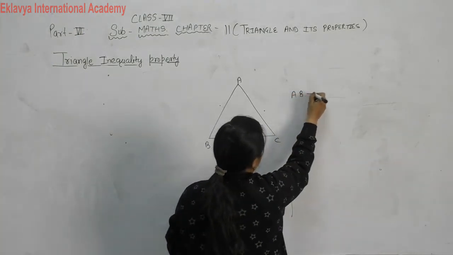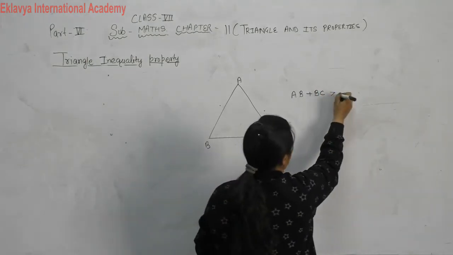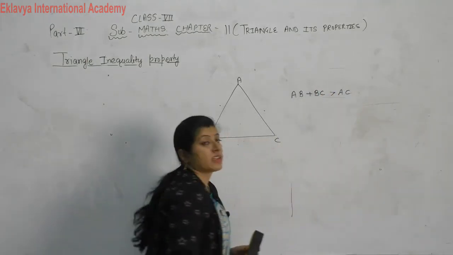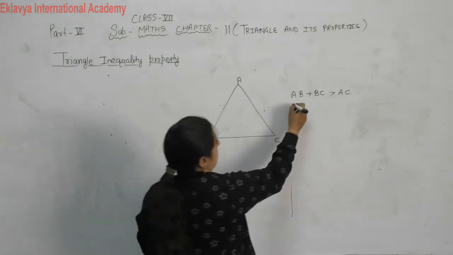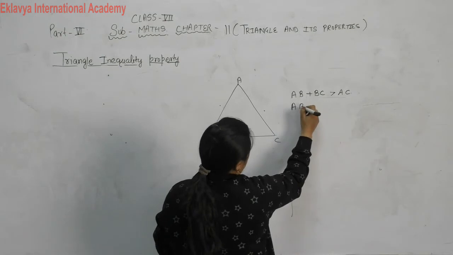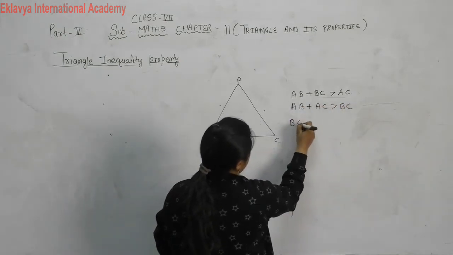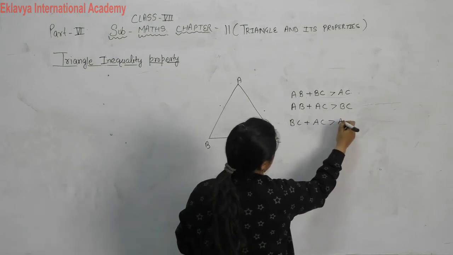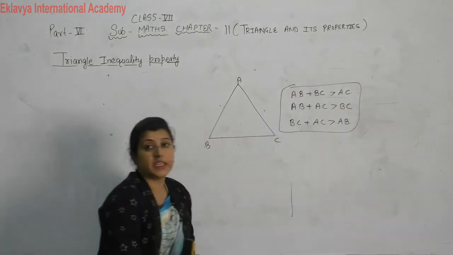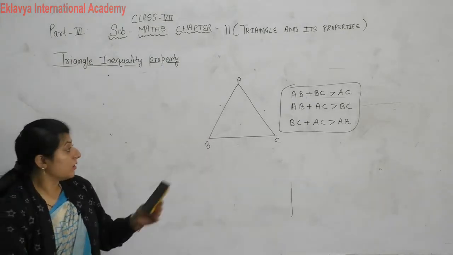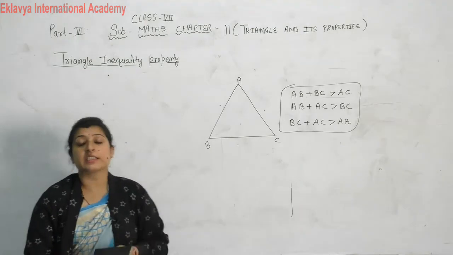Suppose I take side AB plus BC, it should be greater than AC. AB plus AC should be greater than BC. BC plus AC should be greater than AB. These all conditions should be true for having this figure as a triangle.